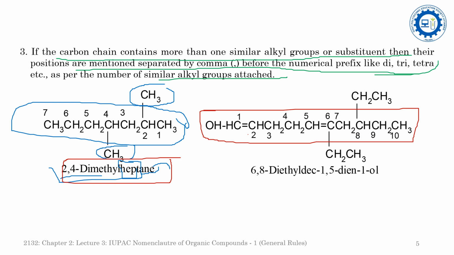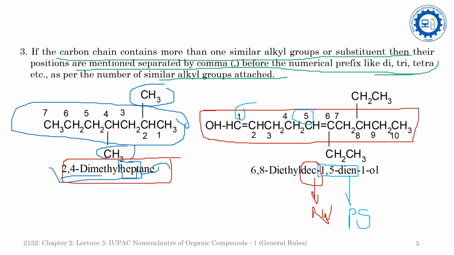So the root word will be dec. Now dec will be the root word. Now come to the primary suffix. The primary suffix represents whether the carbon chain is saturated or unsaturated. Here two double bonds are there, one at the first position and another at the fifth position. So that's why this is 1,5-diene. This will be the primary suffix.